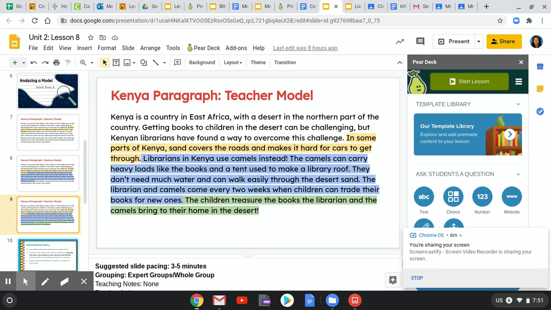Purpose of this sentence is, one, it's the last sentence. It's the concluding sentence. It brings everything together. It is a statement that ends the paragraph. It sums it up and leaves the reader without any loose ends or loose feelings, and is direct. So the children treasure the books the librarian and the camels bring to their home in the desert.